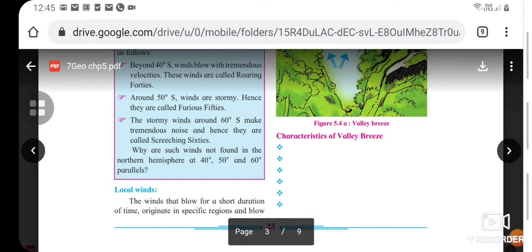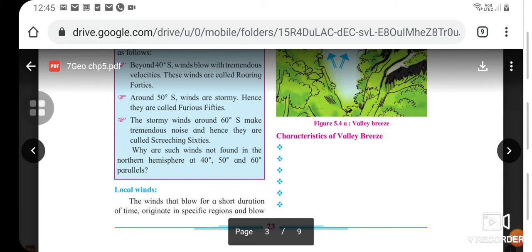Around 50° south, winds are stormy, hence they are called furious 50s. The stormy winds around 60° south make tremendous noise, hence they are called screeching 60s. Why are such winds not found in the northern hemisphere at 40°, 50° and 60° parallels?